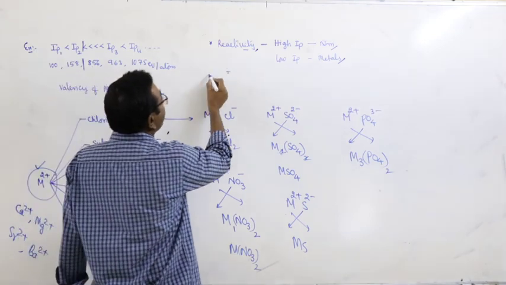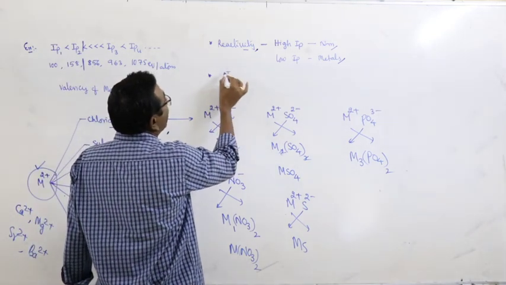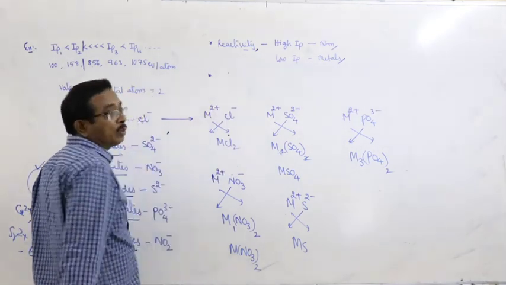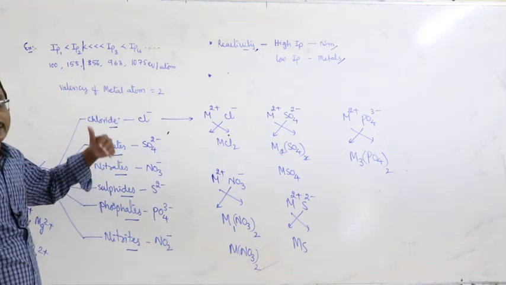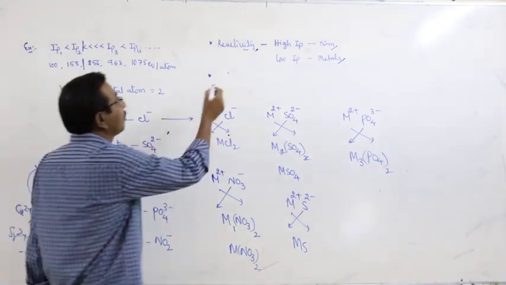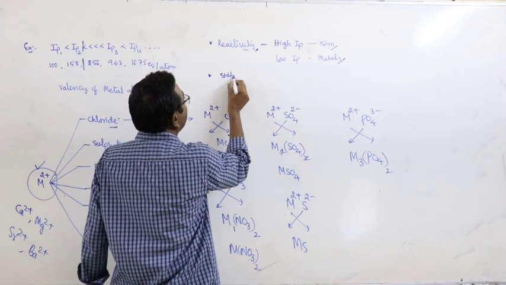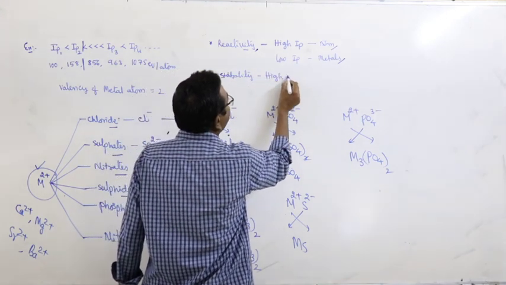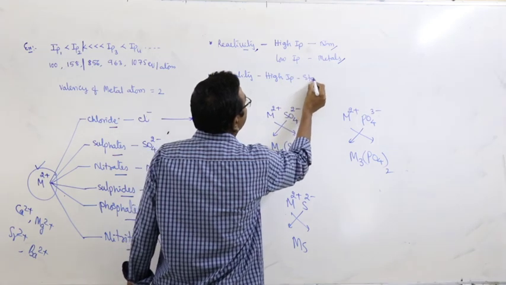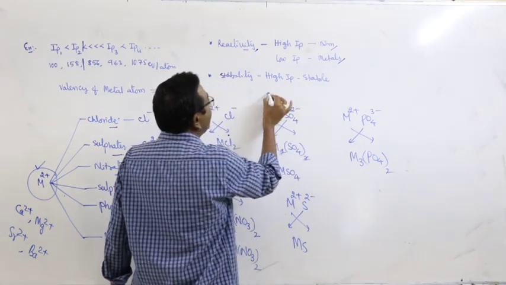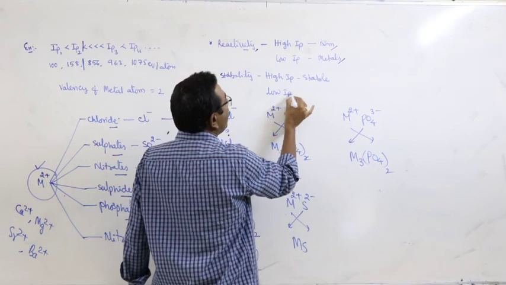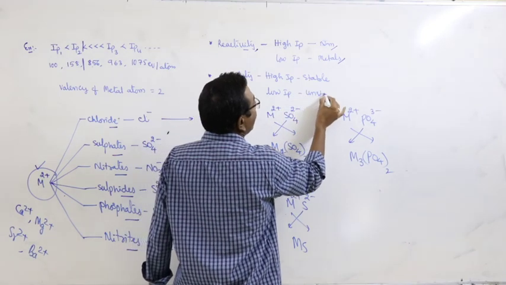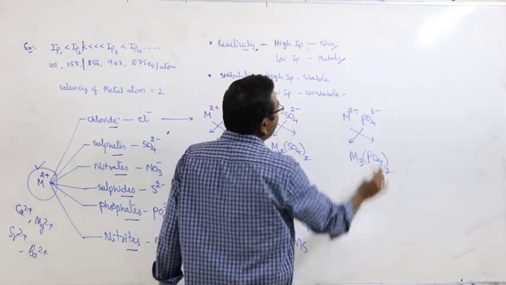Next, by comparing the IP values, we can evaluate their relative stability also. The elements with the highest IP values are stable, and the elements with low IP values are unstable and also reactive.